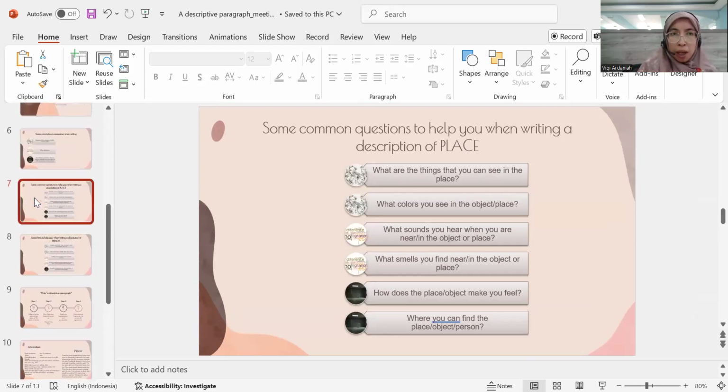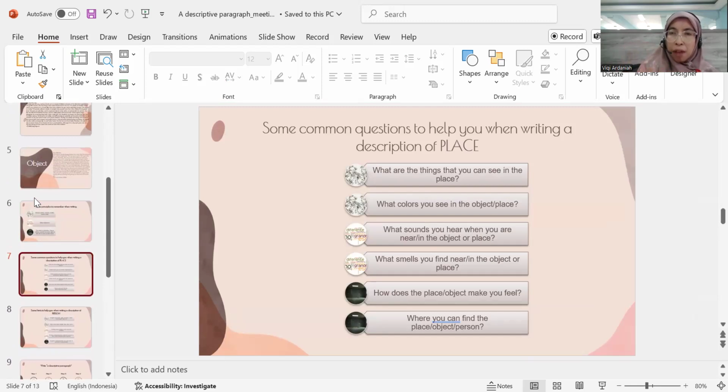Ma'am, what about the object? The object is more or less the same as when you describe a place. It's a combination of place and person. So you can describe from the top to the bottom, left to the right. Then what colors you see, what things you can find in the object, and where you can find the object. That is the aim when you want to describe an object.